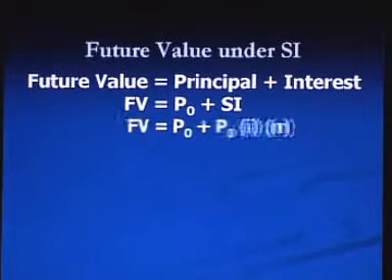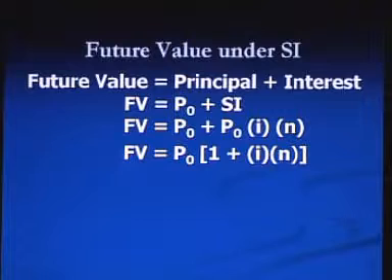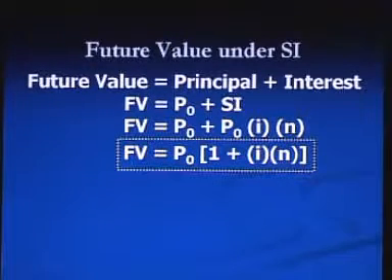Now, we can break down SI, so it will be P0 plus P0 into I into n, and by taking P0 as common, the formula will be P0 into (1 plus I into n). This is the formula to calculate future value under the simple interest method.